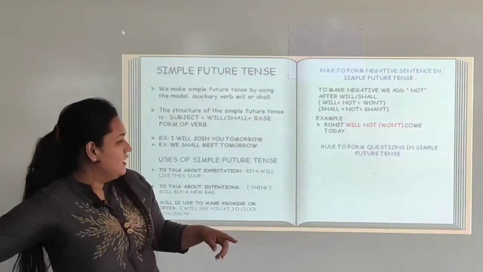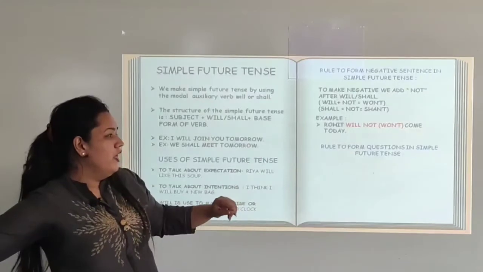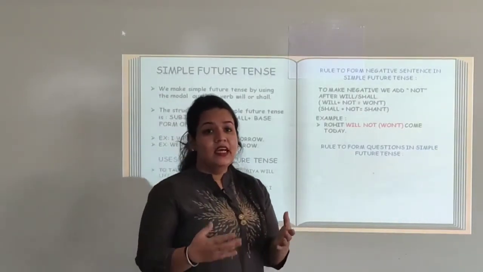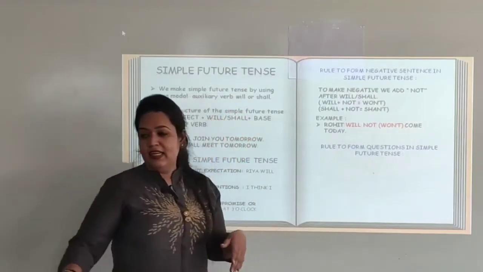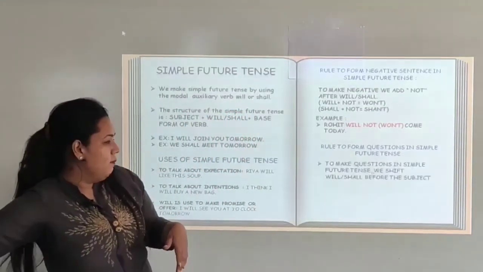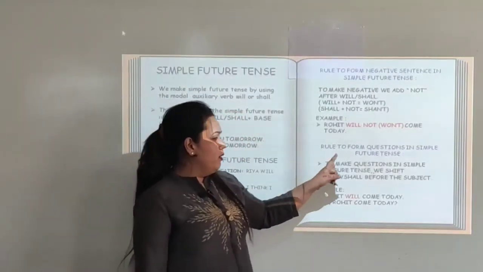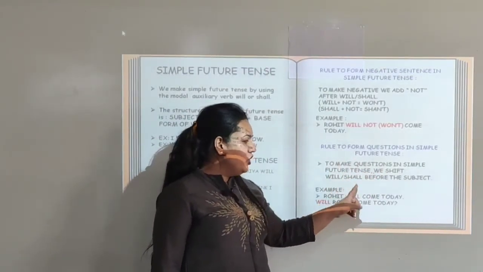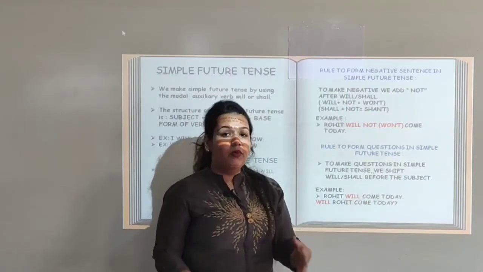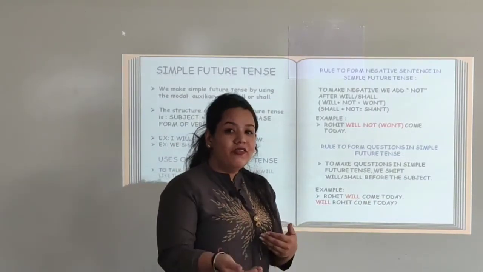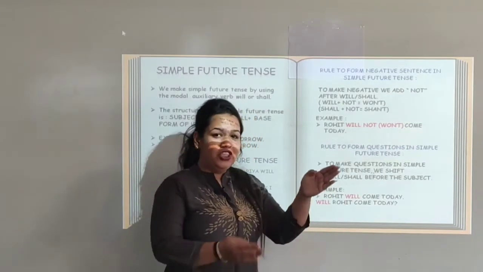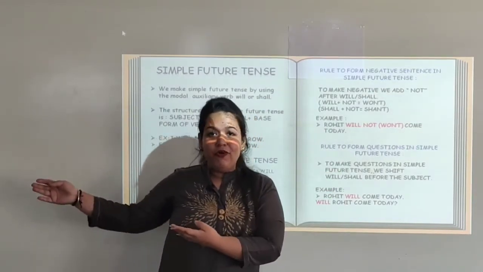Next, see the rule to frame questions. Now how to frame question sentences in the simple future tense? Let us see with an example. To make a question in simple future tense, we shift will or shall before the subject. Now what is the subject? The doer of the action, the person who performs the action. So we have to shift the will before the subject.